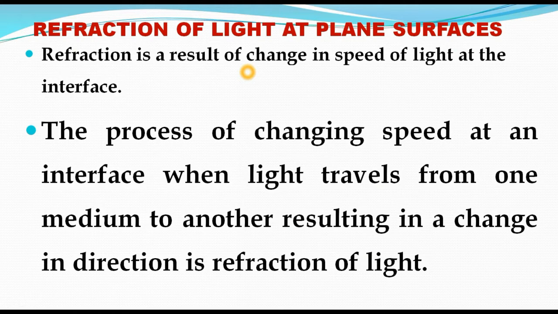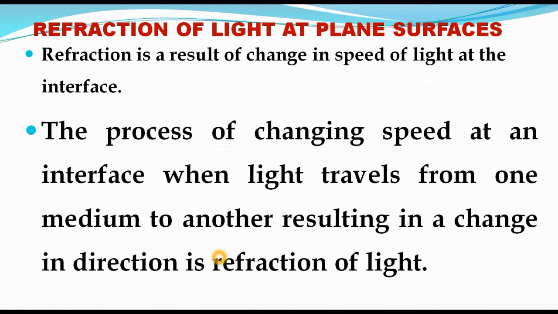Light travels with different speeds in different media. The speed of light in air is not equal to the speed of light in water or glass. So the speed of light depends on the medium. The process of changing speed at an interface, when light travels from one medium to another, resulting in a change in direction, is the refraction of light.